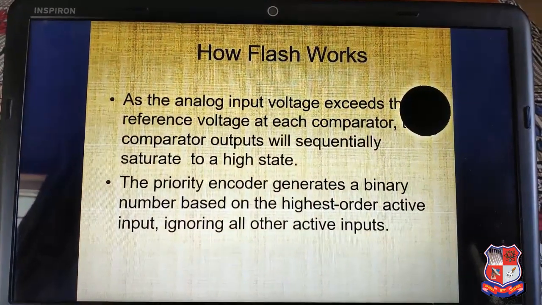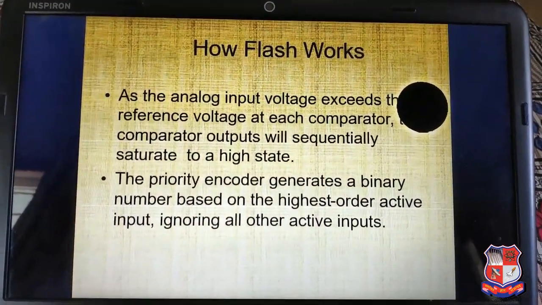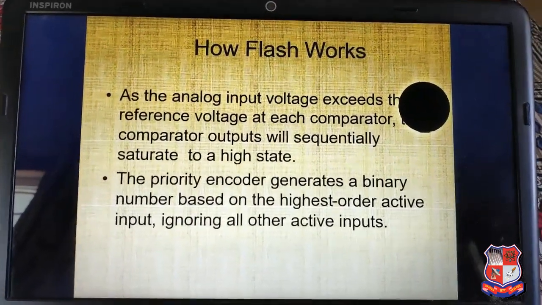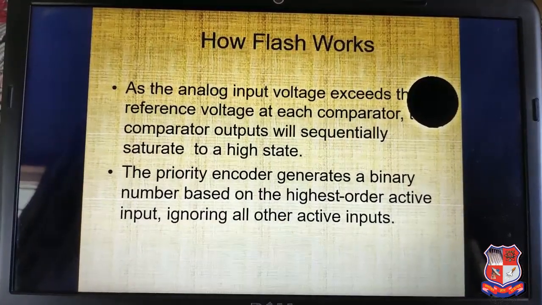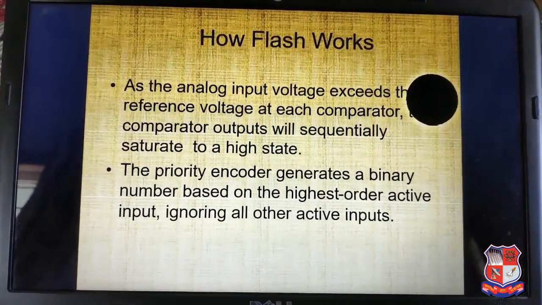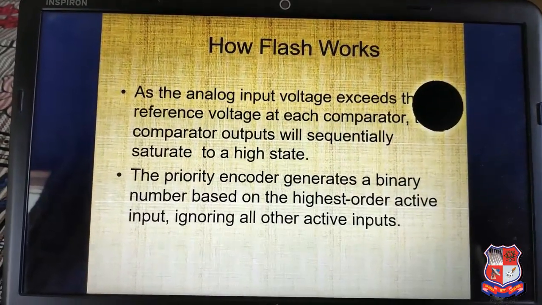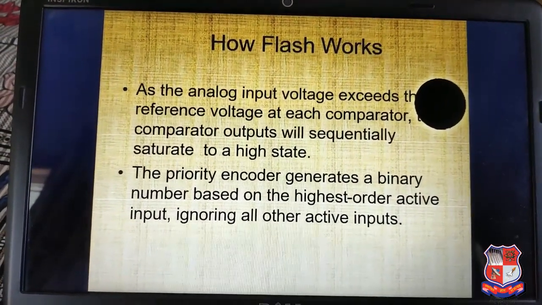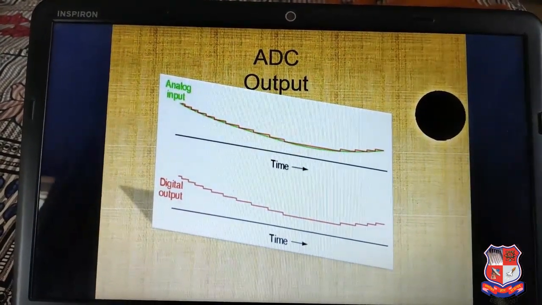How does the flash ADC work? As the analog input voltage exceeds the reference voltage at each comparator, the comparator output goes high sequentially. The priority encoder generates a binary number based on the highest order active input, ignoring all the other active inputs. This is the ADC output, analog input and digital output.